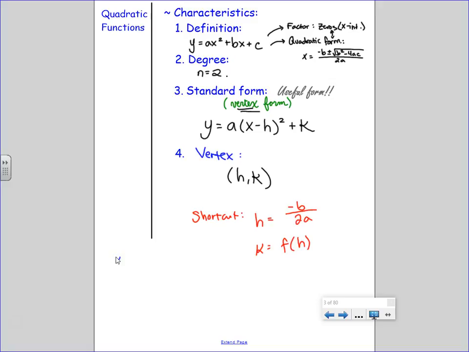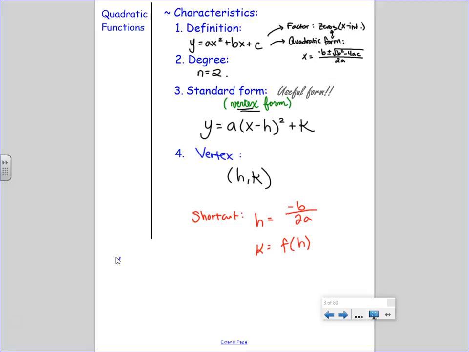However, to find vertex form, we have to take a general quadratic and make it some transformed version of a perfect square binomial. If we have this form, we can skip all of this, take the a and the b and find h, and then plug it in to find k.